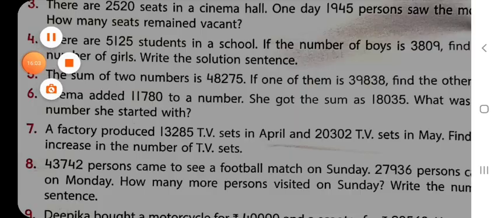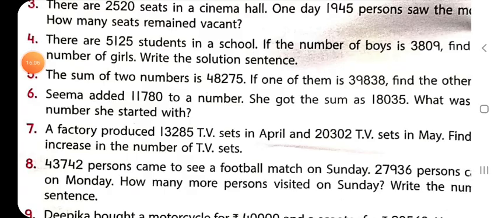Now question number 7. A factory produced 13,285 TV sets in April and 20,302 TV sets in May. So there is a factory which is a producer of TV sets, and it has produced in April 13,285 TV sets. And in May it has produced how many TV sets?